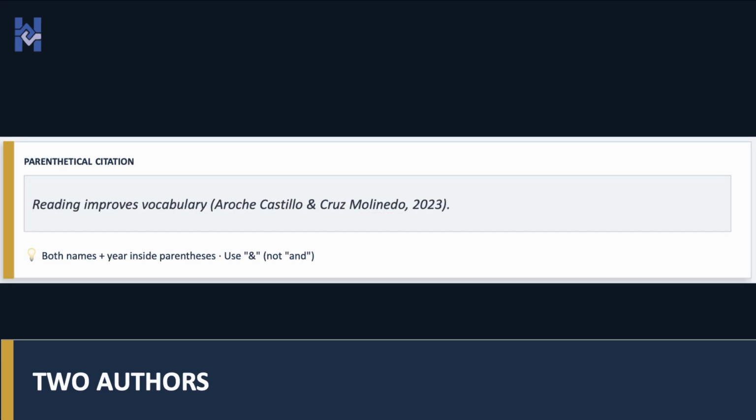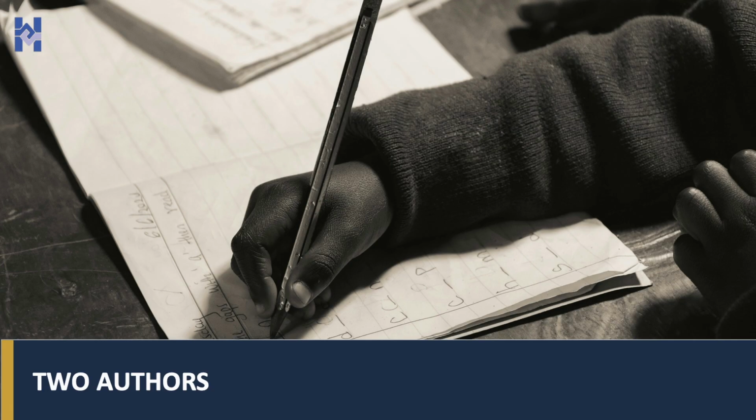Parenthetical citation: reading improves vocabulary (Aroche Castillo & Cruz Molinedo, 2023). Here, both names and the year appear inside parentheses at the end. The rule is the same for any 2 authors. Always include both last names.